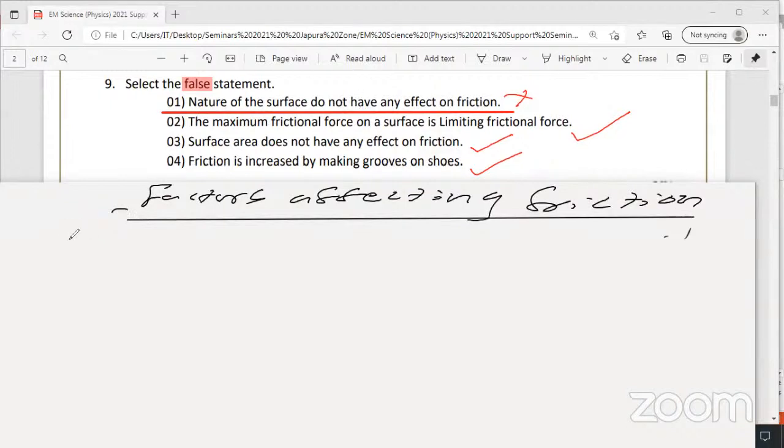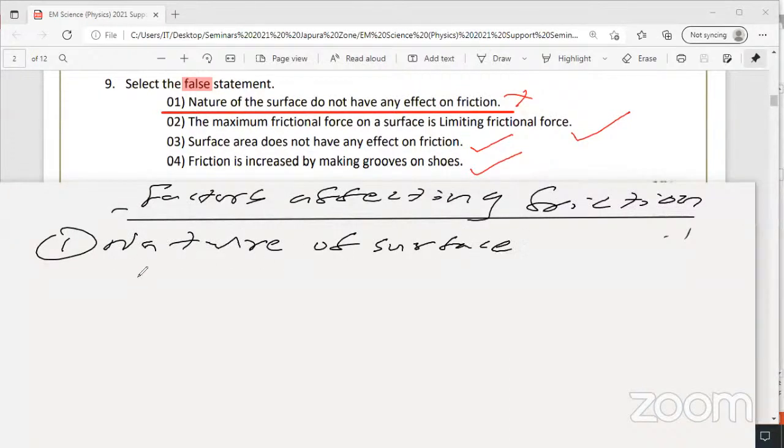Number 1, nature of the surface. Example, you can write within brackets smooth or rough. That matters.